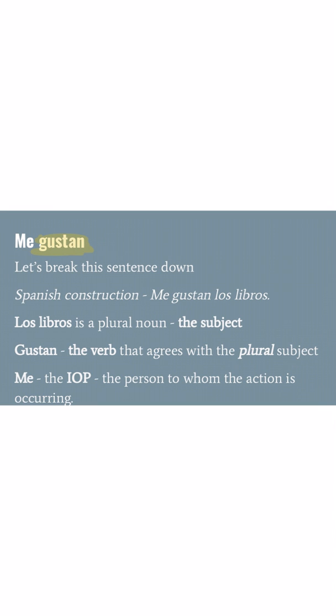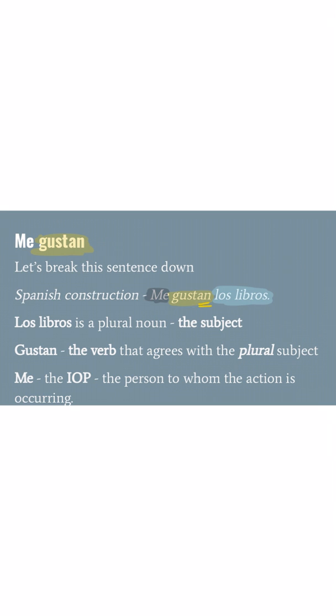If we're breaking down the parts of this sentence again, my IOP is me still. I am the one being affected. Now check it out, my subject here. In this one, it's not el libro, it's not the book, but rather los libros, many books. All right, let's pretend it's Harry Potter, for example, in which case, yes, I love all of those. So, me gustan. Notice how my verb changed here. It's not gusta with an A. We added the N ending to make it plural.